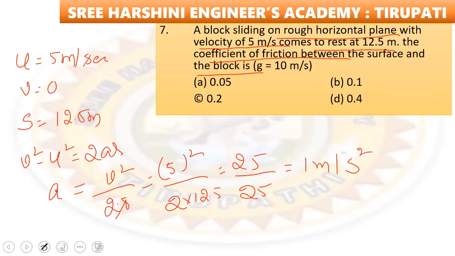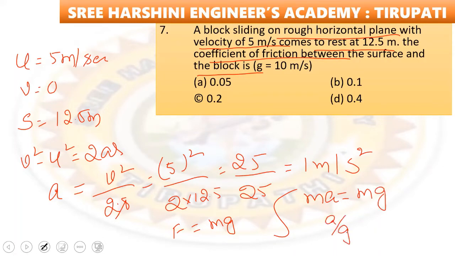Now frictional force F is equal to mu M into G. So force, what is the formula? MA. So MA is equal to mu mg. Then m will be cancelled. What is the A by G value here? A is equal to 1. G value is 10. That becomes 0.1. So 0.1 is the right answer. B is the right answer.